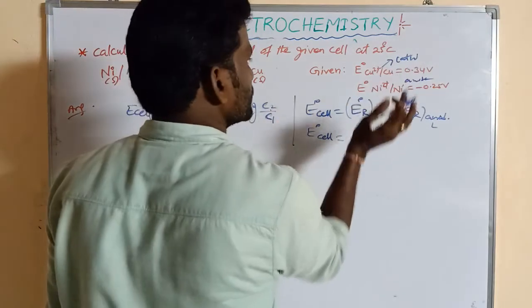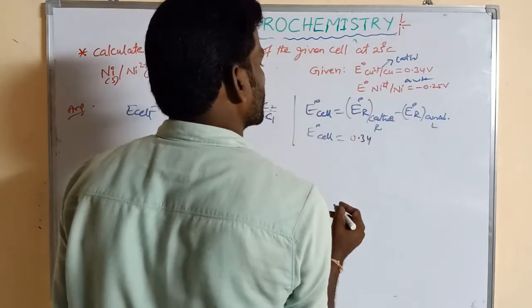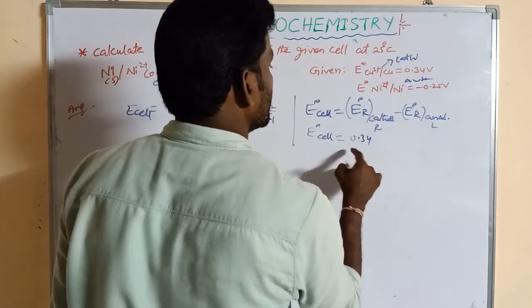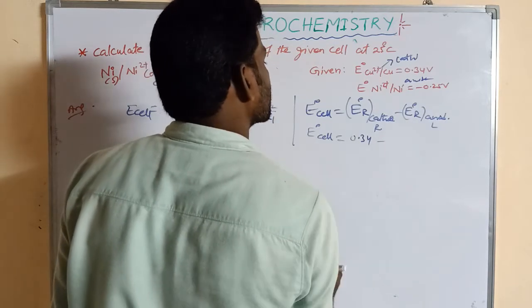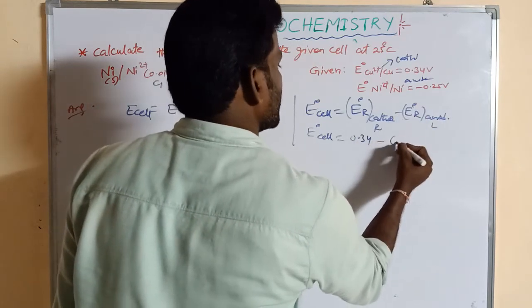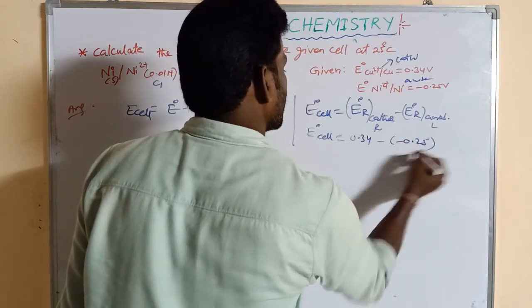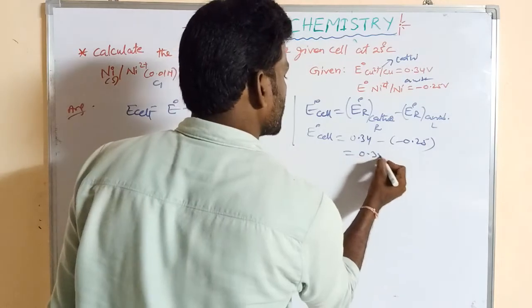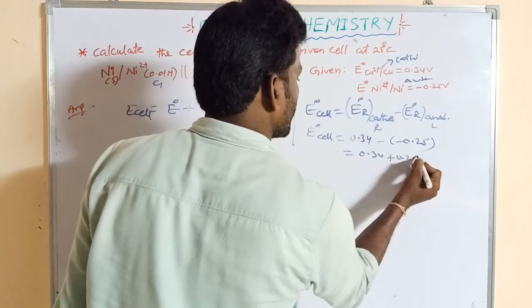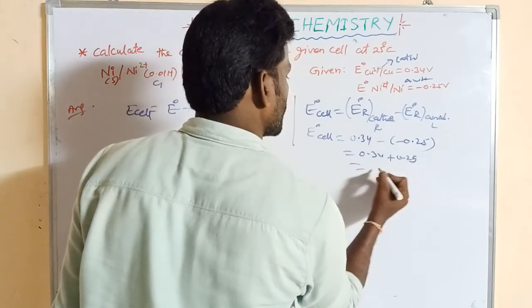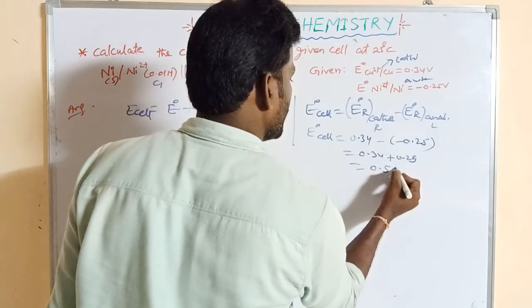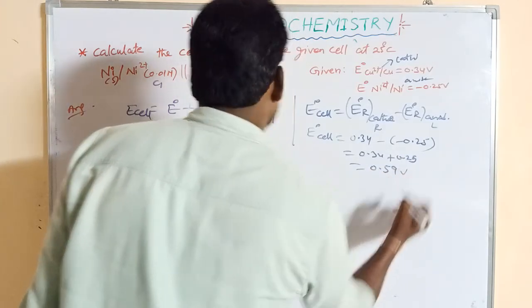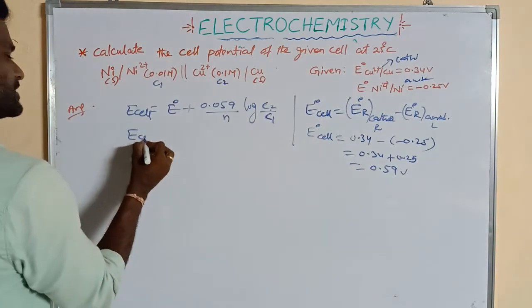Cathode potential is always higher when compared to anode. So that is also an important point. E cell = 0.34 minus E anode, minus 0.25, so 0.34 plus 0.25. How much? 0.59 voltage.